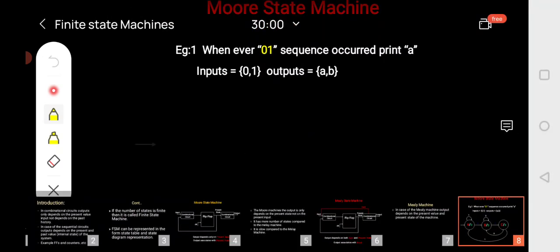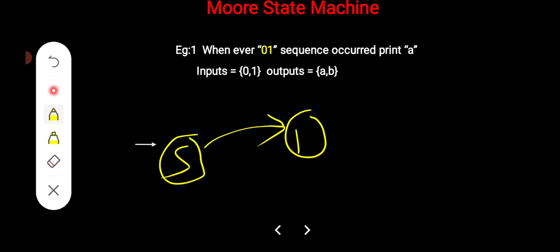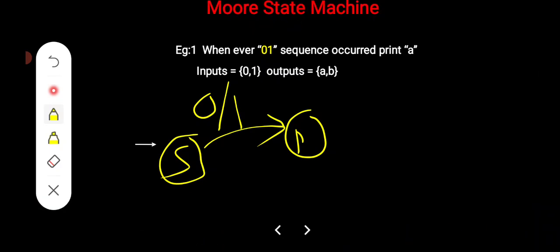Suppose in case of the Mealy machine, you are taking a state S, it is moving from S to P. If you are representing the notation as 0 by 1, it means if you are applying 0 as the input for state S, it transitions from S to P with an output of 1. So that is the representation, right?